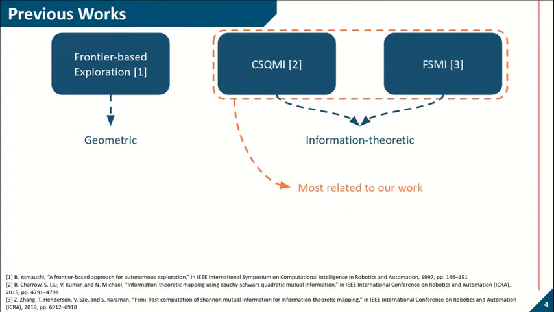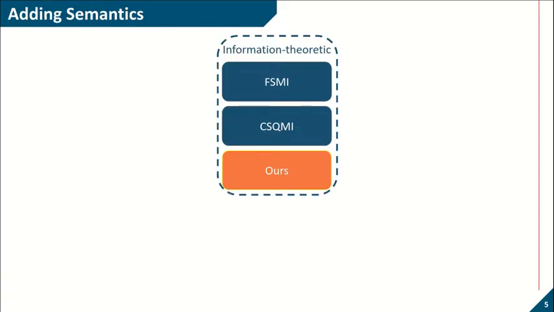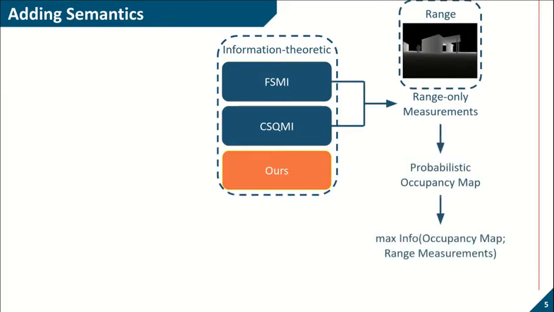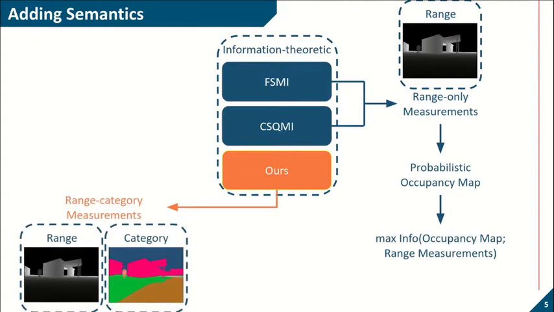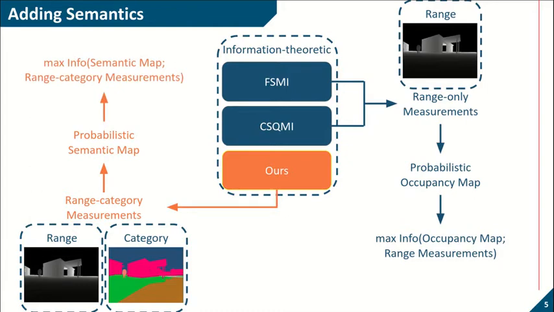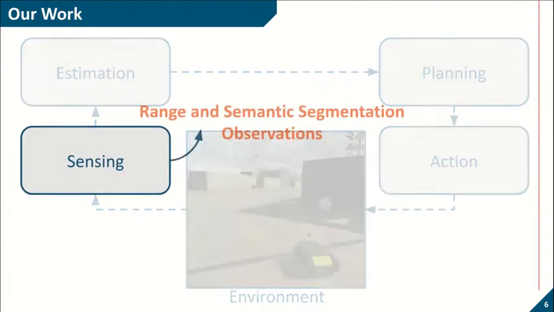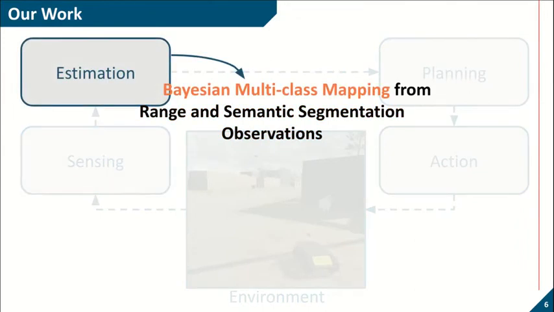In particular, CSQMI and FSMI use range-only observation, which is used to build a probabilistic occupancy map. Their objective is to find the robot trajectory that yields the most informative range measurements with regards to estimating an occupancy map. On the other hand, our work employs range and semantic segmentation measurements, which is used to build a semantic multi-class map of the environment. Therefore, our objective is to find the robot trajectory that yields the most informative range category measurements with regards to estimating a semantic map. Our work is distinguished by using range and semantic segmentation as sensor input, Bayesian multi-class mapping as the estimation layer, and actively planning informative trajectories.